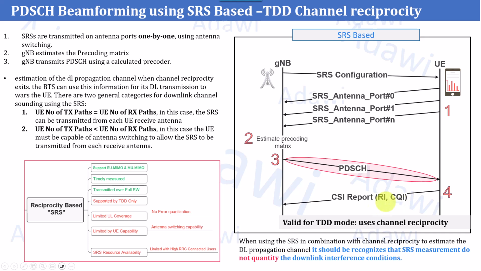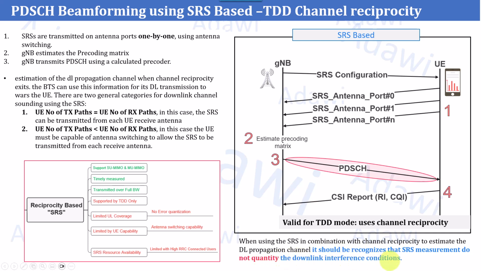But the main question you might ask yourself is what the use is for the gNB of this kind of information, especially the CQI, channel quality indication. Actually, one important point I would like to highlight is written in the bottom right here. It mentions that when using the SRS in combination with channel reciprocity to estimate the downlink channel propagation, you should recognize that SRS measurements do not quantify the downlink interference conditions.